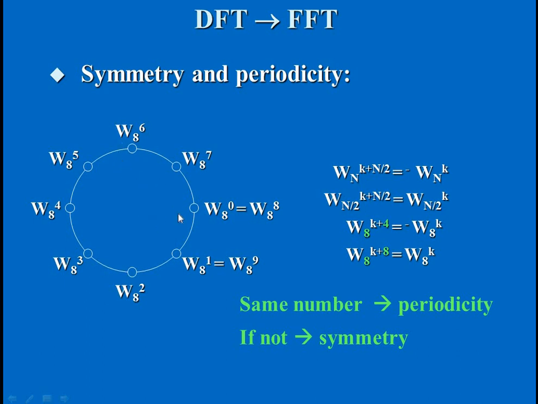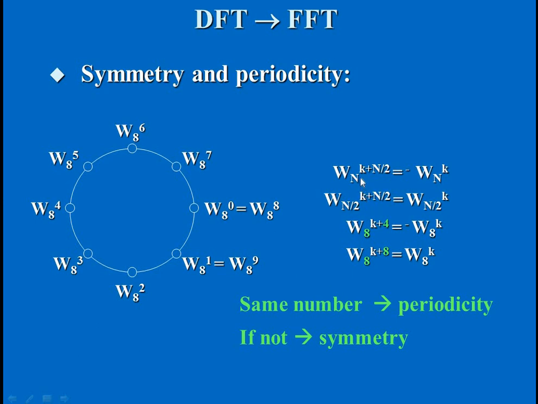Now we'll see the differences between periodicity and symmetry. We all know this representation of the twiddle factor, the magnitude and phase representation. We have to start from here, and if we consider 8 points, we have to end up at the same starting point. The finishing and starting points will be the same for the graphical representation of the twiddle factor, and we all know that. So now we have to check for symmetry and periodicity.